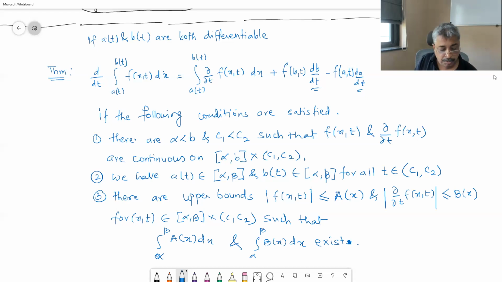Okay, so this particular theorem specifies everything about when you can use derivative under integral sign